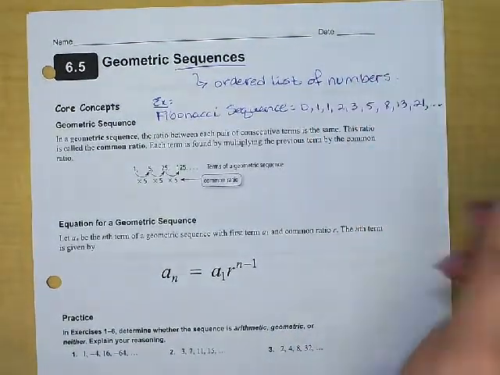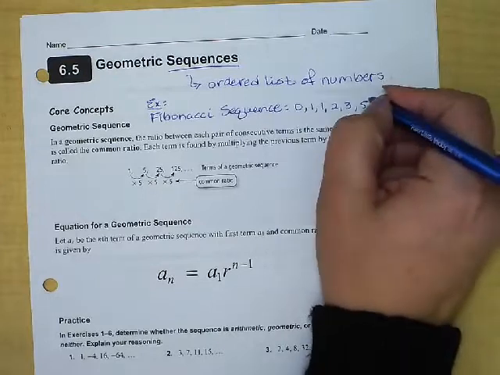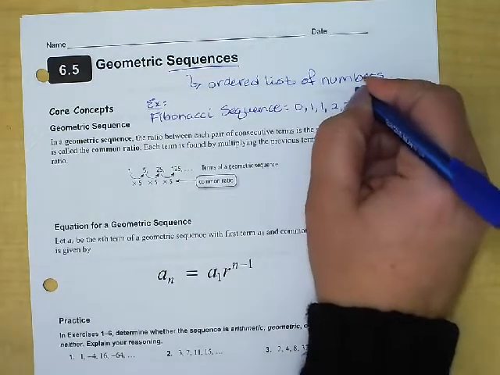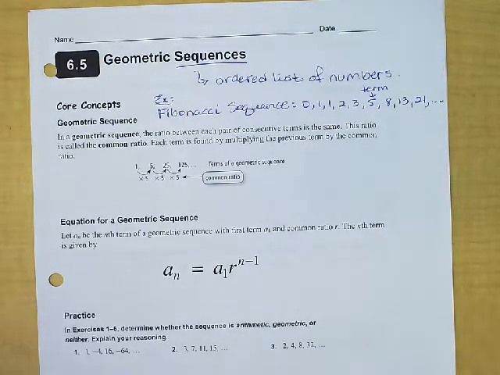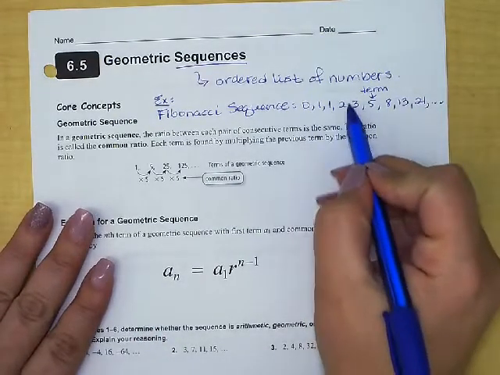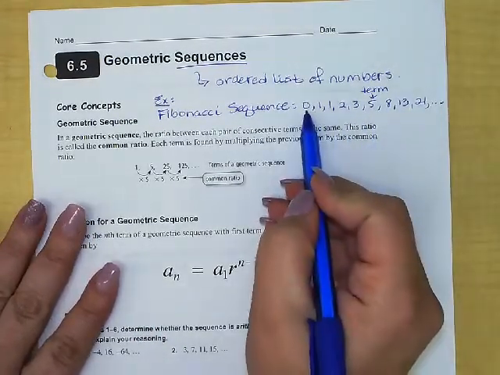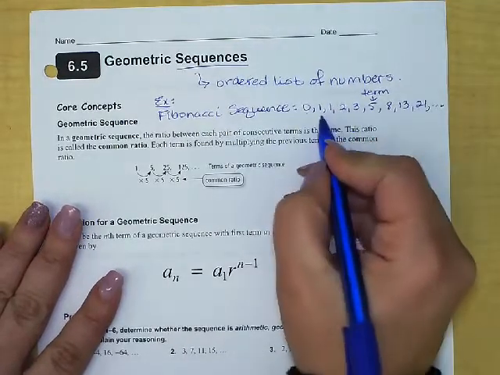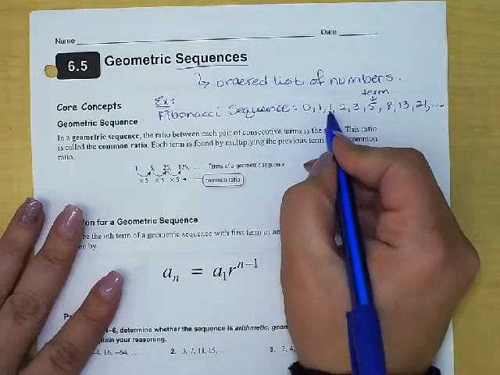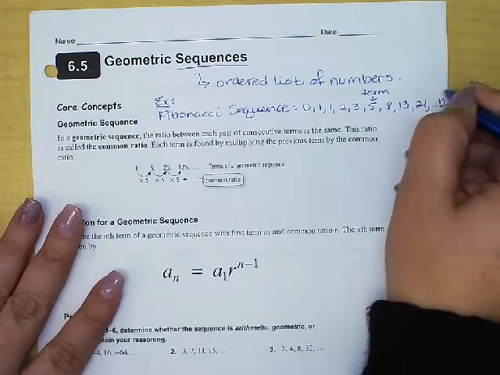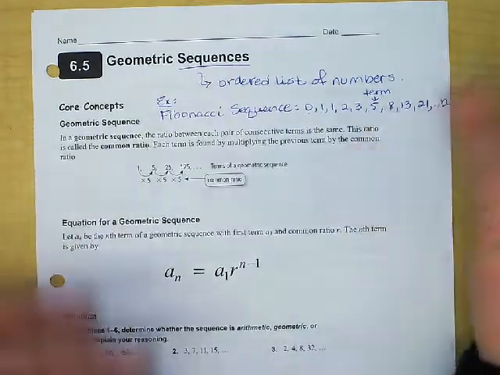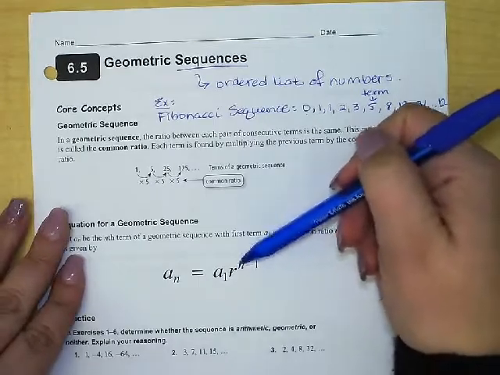To go a little bit more into detail, each number in the sequence is usually called a term. We talk a lot about what the position is. So this is the first term in the sequence, this would be the second term, the third, all the way down, and sometimes we just leave a variable all the way to the nth term, especially when we're writing equations like we will later.